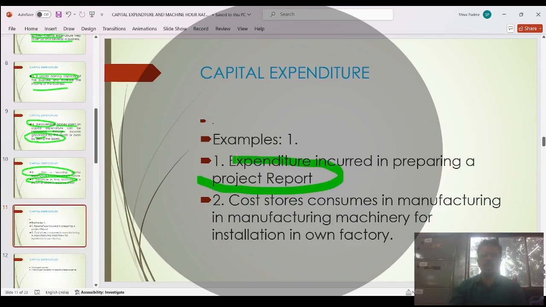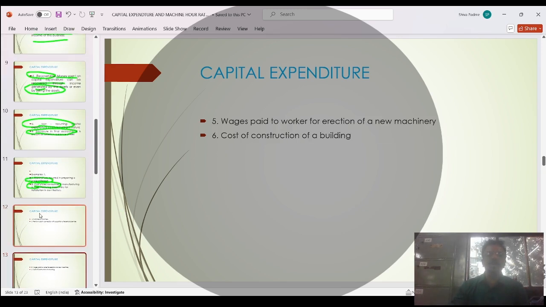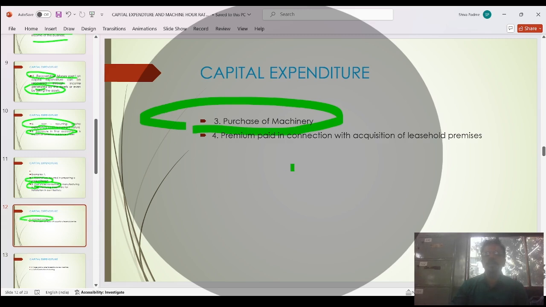A project always gives long-term benefit. For example, builders are doing a building project. This involves large expenses and a large project, which gives profit for more than 1 year. Second, cost of stores consumed. Whenever you make expenditure on cost in manufacturing activity, this is capital expenditure. After that, purchase of machinery is also known as capital expenditure because machinery gives profit for more than 1 year. Many years that machine is working. So this is your investing activity, and because of it the business is going to increase.